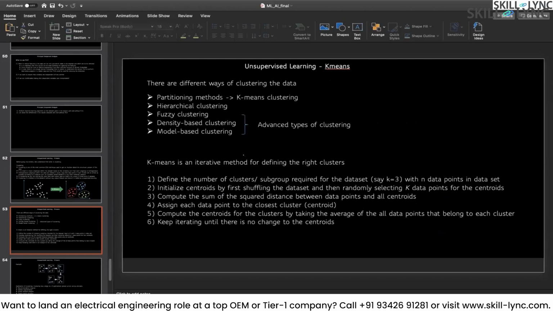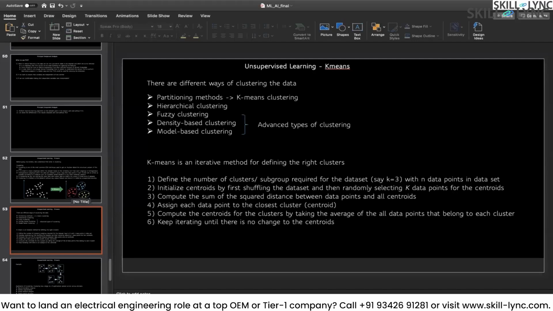In clustering, there are a lot of different methods. The first one is k-means clustering and the second one is hierarchical clustering. There are three more: fuzzy clustering, density-based clustering, which is DB clustering, and model-based clustering, MB clustering. But those are advanced types of clustering. You don't have to get into much detail because people generally use k-means and hierarchical clustering only. Most of the organizations use k-means, so don't worry. In today's session, we will look at k-means, and in the next session, we will look at hierarchical clustering.